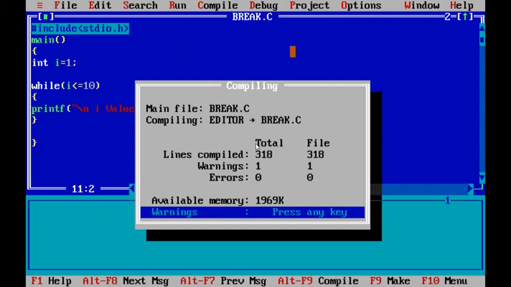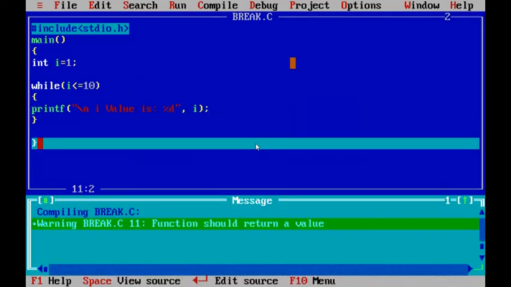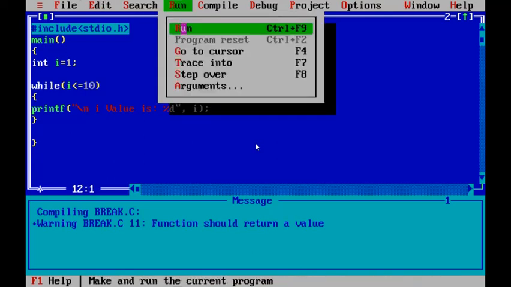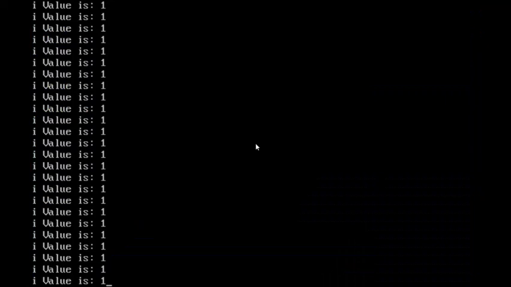Now compilation is completed successfully with 0 errors. Now run the program by pressing Ctrl F9. Ctrl F9 is the shortcut key.